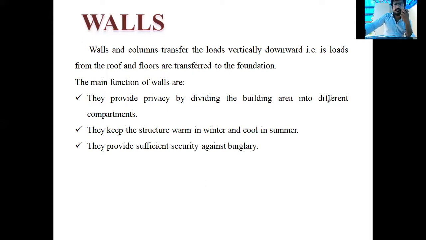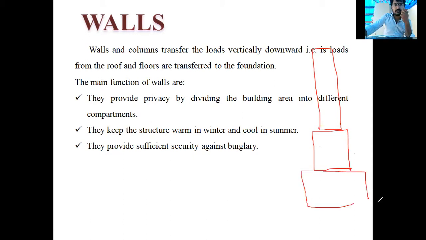If this is a wall, at the bottom of the wall, what will be there? Plinth will be there. After plinth, first footing will be there. The load of this entire wall gets transferred to the plinth vertically downwards. Okay, are you getting it?